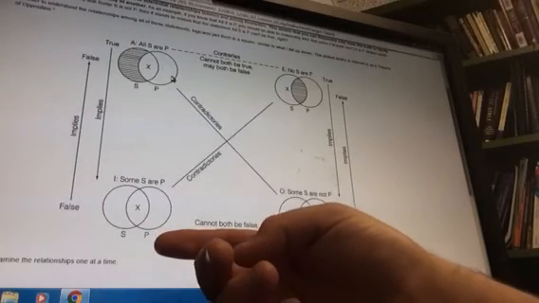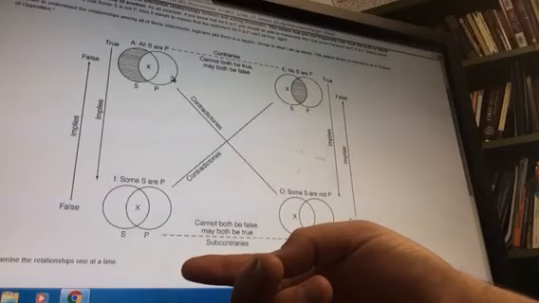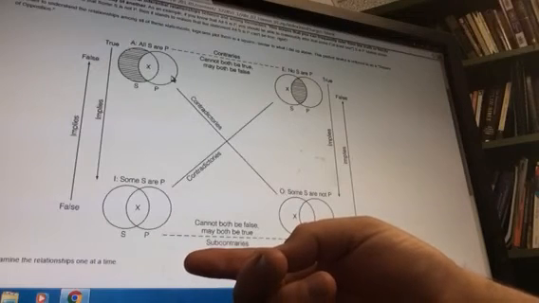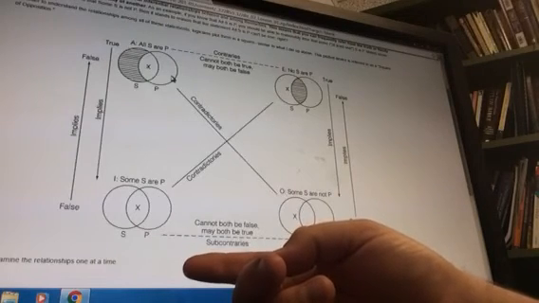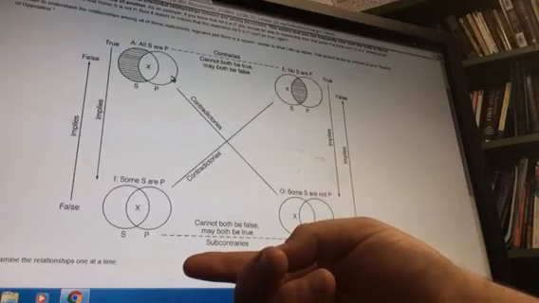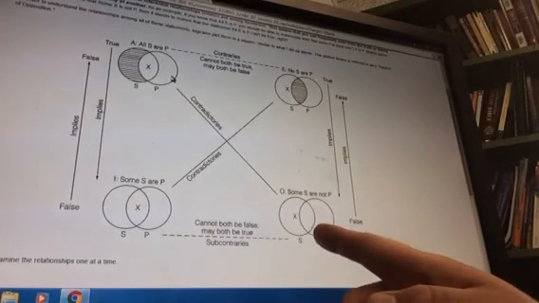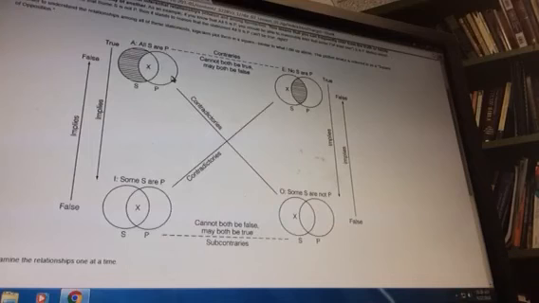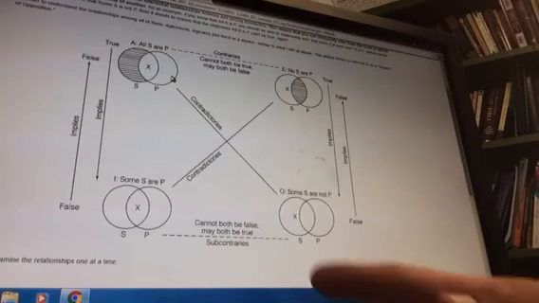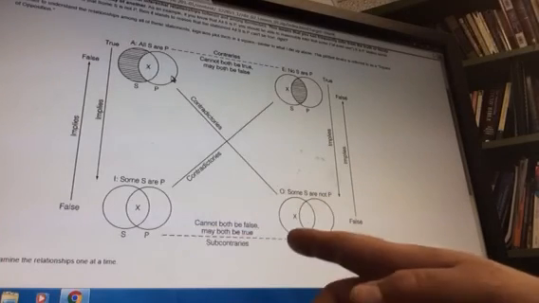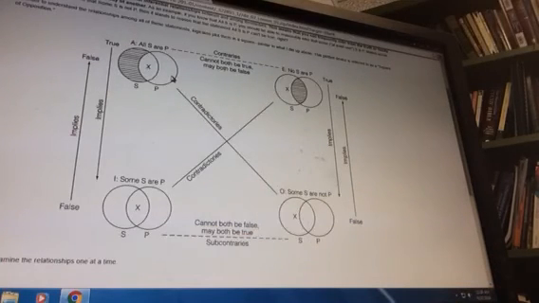And on the bottom, they cannot both be false if we make an existential assumption, but they may both be true. In that case, some of my students are online, some of my students are not online. If you're assuming I have students, then we assume that they have to fall into one category or the other. This one's a little bit of a stretch, I think, but by and large, you can kind of follow this.